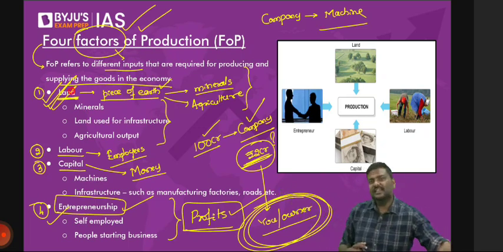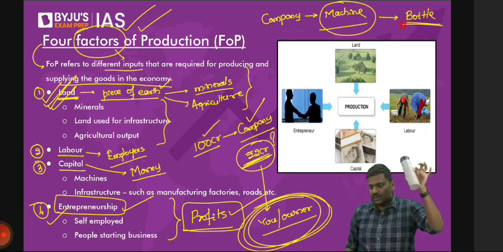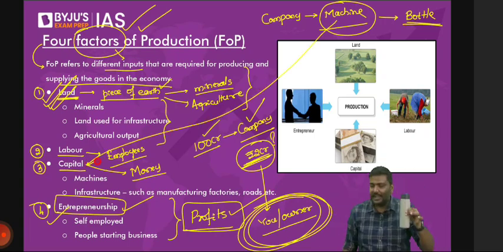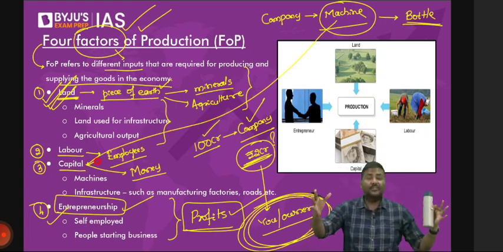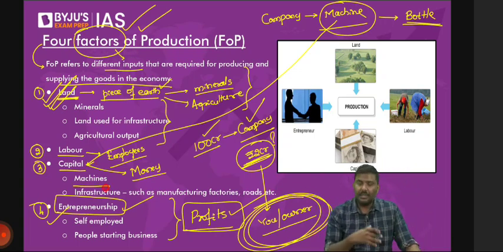Now, is it okay if I say this machine that is there here will be used to manufacture the bottle that I'm holding in my hand? The machine will be used to manufacture the bottle which is there in the hand. This machine is referred to as capital. Is it okay? So a manufacturing facility, the other infrastructure, the factories, machines, all of them are basically referred to as capital.